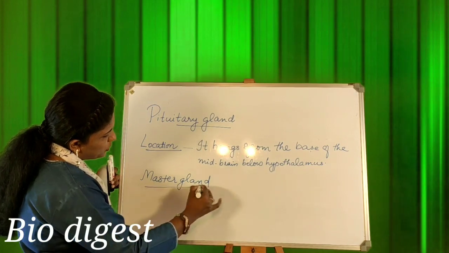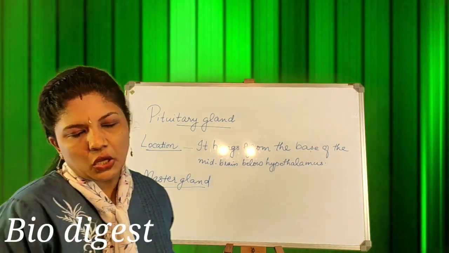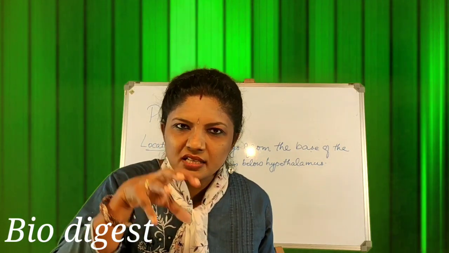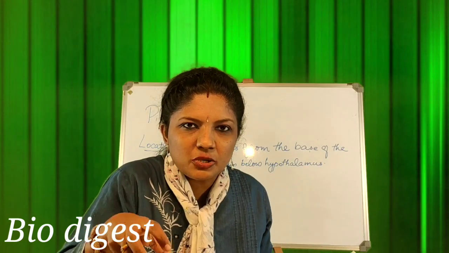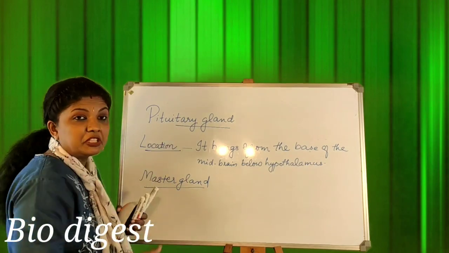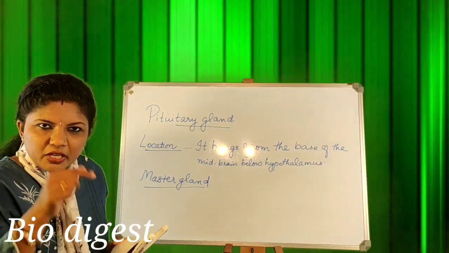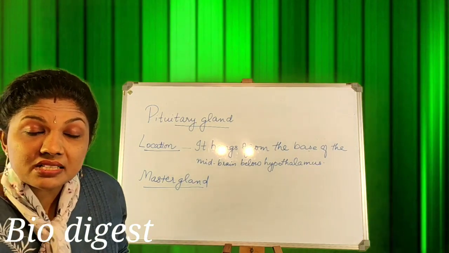So why is the pituitary called the master gland? It is because this pituitary gland practically controls all other endocrine glands. So all the endocrine glands are actually controlled by what? They are controlled by the pituitary gland. Because of this, the pituitary gland is also called the master gland.